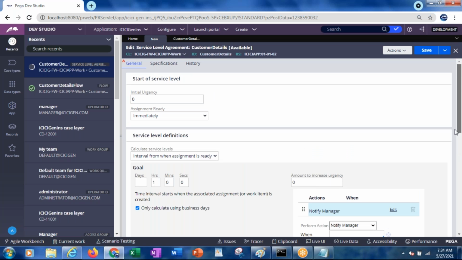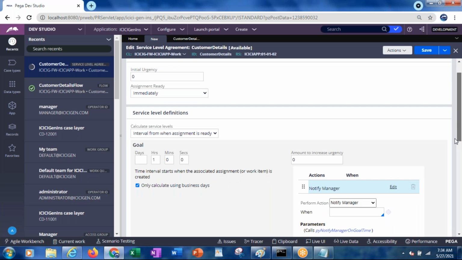Whenever you create this customer details flow, it is at assignment one, which refers to the current operator. The current operator is administrator at icici.com. If he doesn't respond within 1 hour, it will notify the manager. So who is the manager for administrator at icici.com?